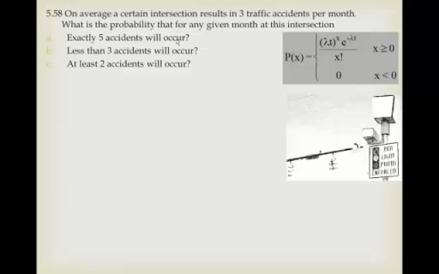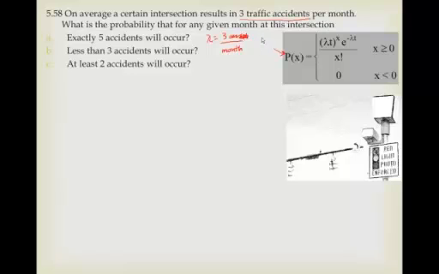And this one gives us a good way of using the Poisson distribution. And just to make our life easier, I've drawn it up right there. There's our Poisson. Now this particular problem involves time. I have not tried to trick you in this problem. I haven't inverted the lambda. It actually is in traffic accidents per month. So lambda is equal to 3 accidents per month. Or we can just say 3.